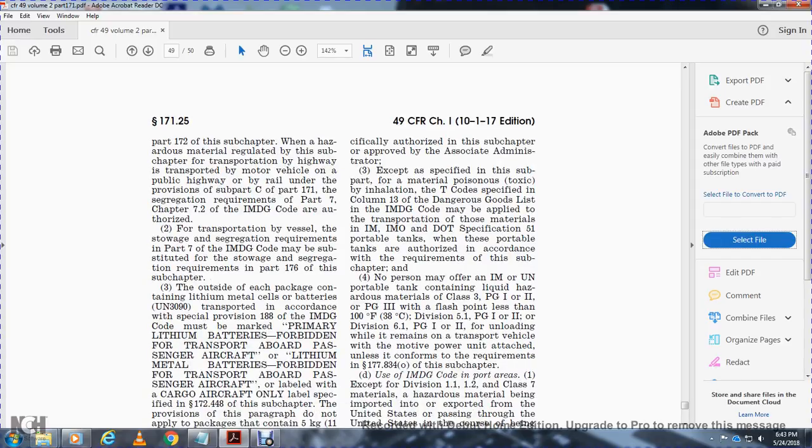No person may offer the IM or UN portable tank containing liquid hazardous material for Class 3, PG 1, 2, and 3 with a flash point less than 100 degrees Fahrenheit, Division 5.1, PG 1, PG 2, and Division 6.1, PG 1, PG 2, for unloading while it remains in the transportation vehicle, the motor vehicle, until attached unless they conform to the requirements of 177.834 of the subchapter.